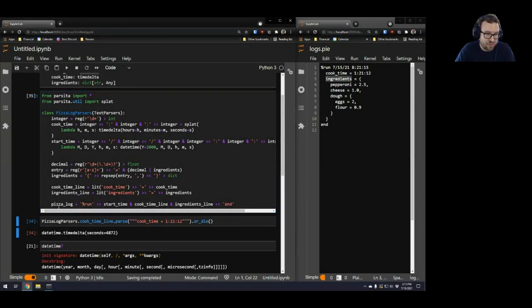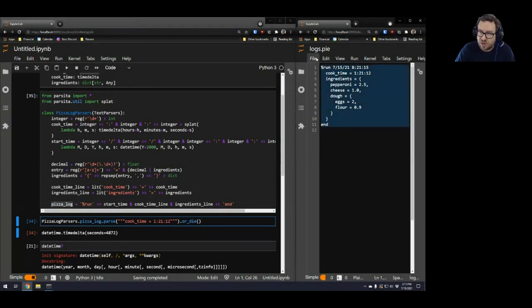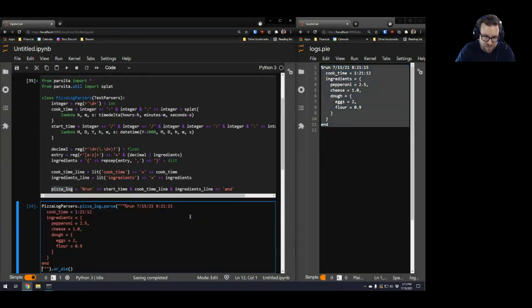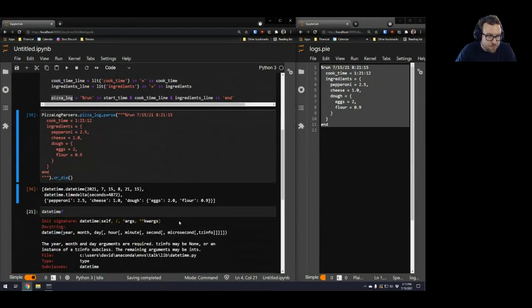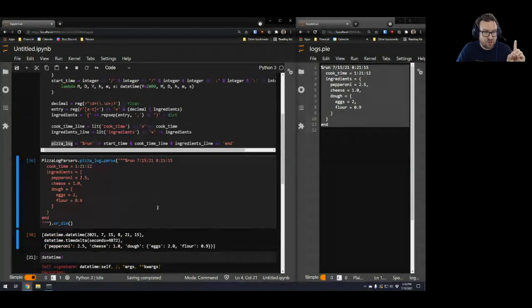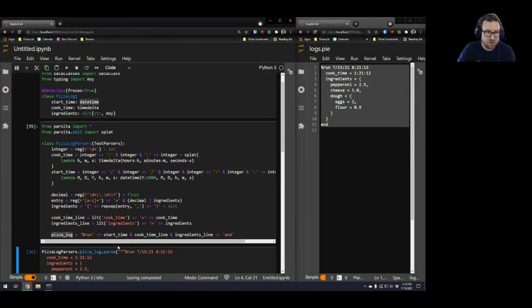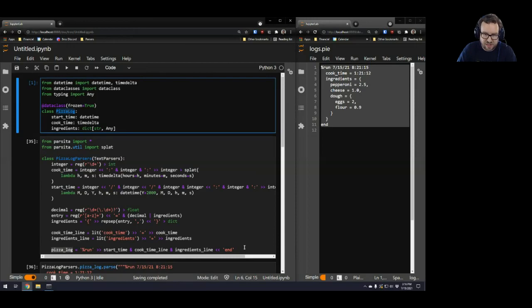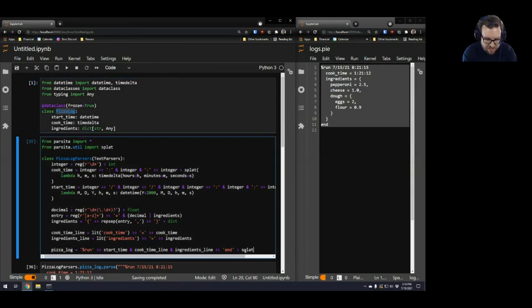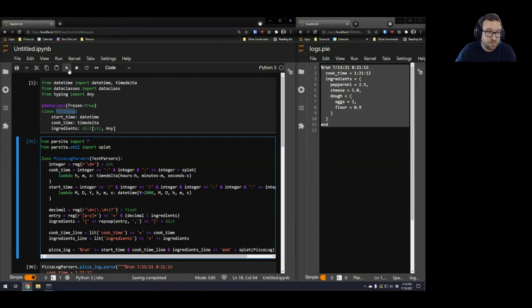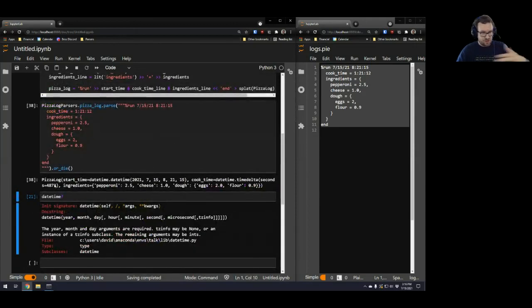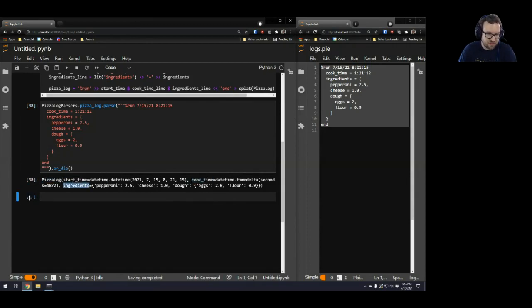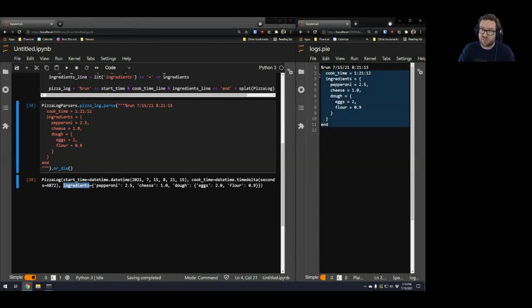So run that, pizza log parse. Let's grab the whole thing. I could read the file in, but I feel like copying and pasting. And sure enough, it parsed that into three arguments, a start time, a time delta, and the ingredients. I still don't have my object that I want, but these three arguments are the three arguments that pizza log needs. So I'm just going to splat it directly into the constructor, rebuild and run, and voila, a pizza log, taking a start time, a cook time, and ingredients. And we have parsed this obscure file format.